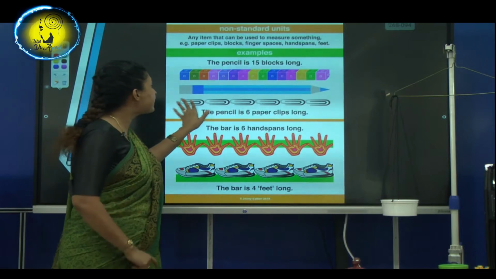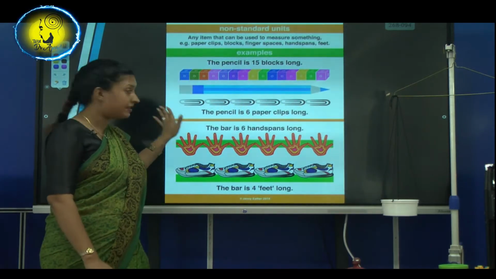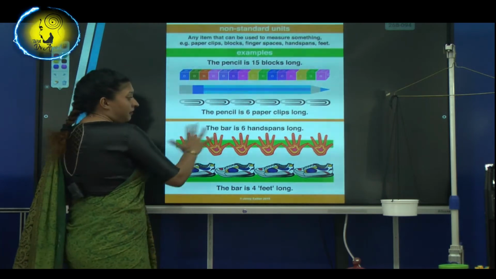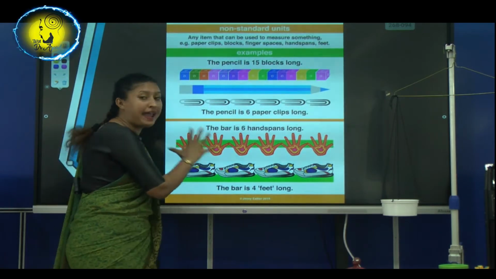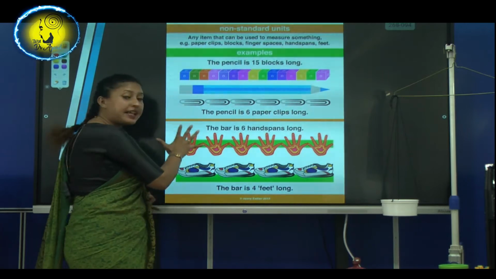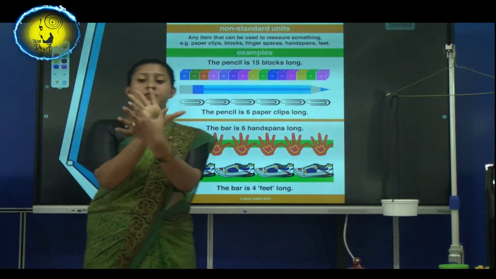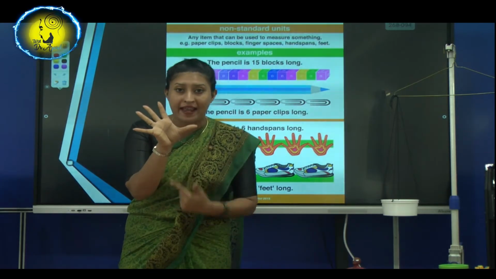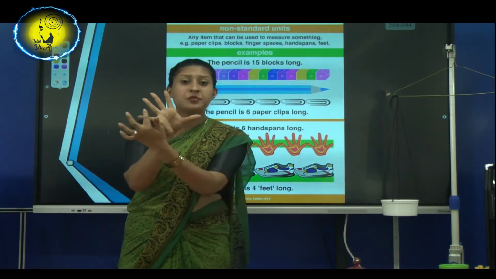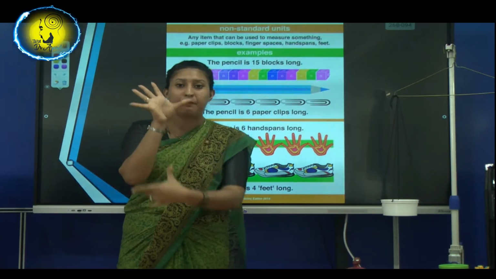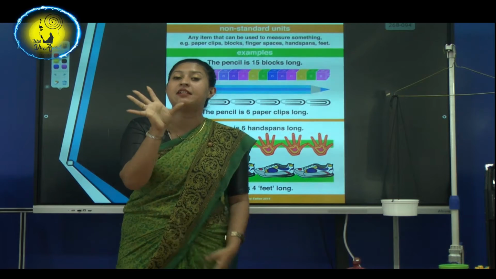Number 2, these paper clips. These are all non-standard ways. And here, hand spans. See, you must have seen your mama measuring things like this. This is what you call a hand span, from this end to this end. So you can measure with the help of this also, but it is not standard.